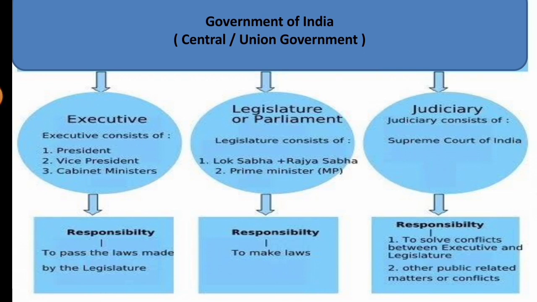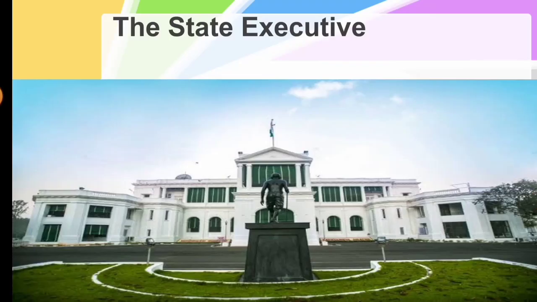So children, I hope you are clear with the three branches in the government and their functions. Now, today we are going to discuss only the state government: how the state government is formed and what its functions are. So children, first we can look at the state executive, the governor. Let's see his powers and functions.